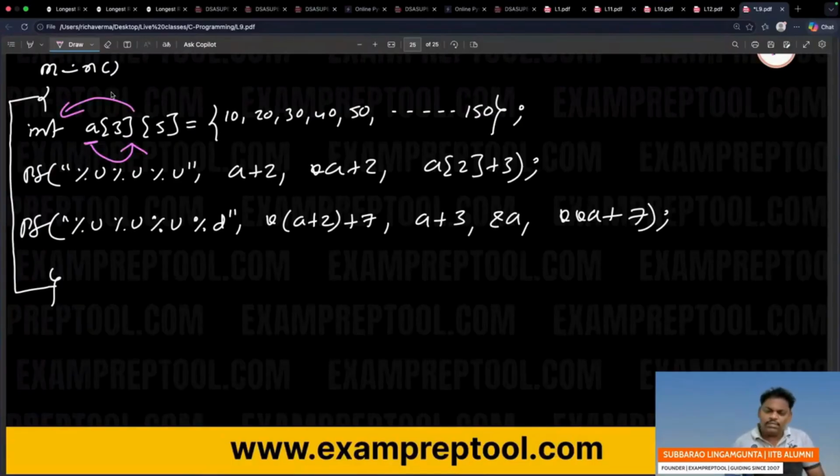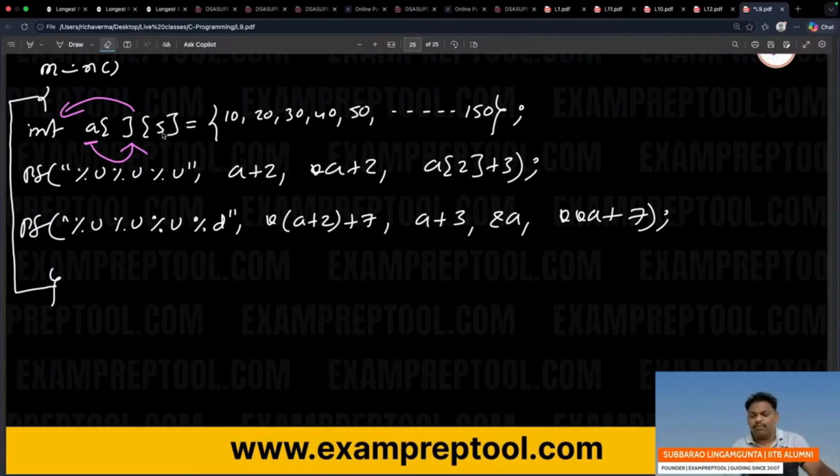And one more thing, listen: 3 rows, 5 columns. If you don't give the 3 also, no problem. If possible, mention both rows and columns. A is a 2D array which contains 3 rows, 5 columns, where every element is an integer. If possible, you give it like that. If not possible, give the elements. Rows, if you don't mention, no problem, but columns you have to mention.